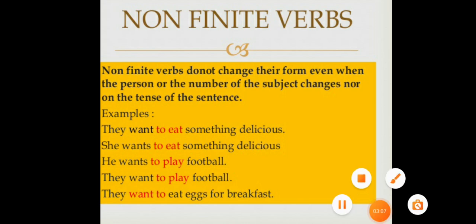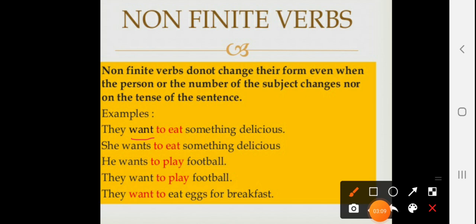In this, want is the main verb. Means this is the finite verb. Want is the finite verb. And to eat is infinitive, the verb which is followed by to. Right? This is infinitive. She wants to eat something. Wants is finite and to eat is infinitive. He wants to play. Again see, they want to play.